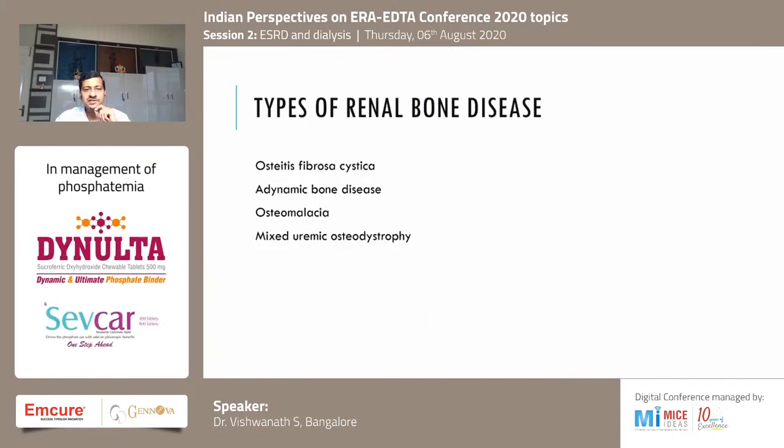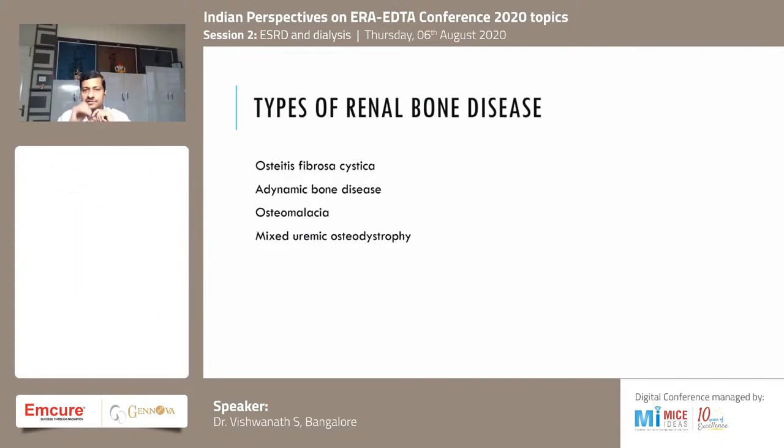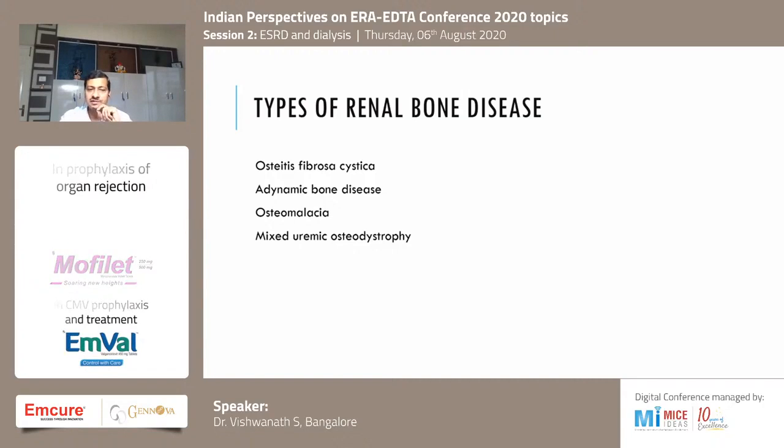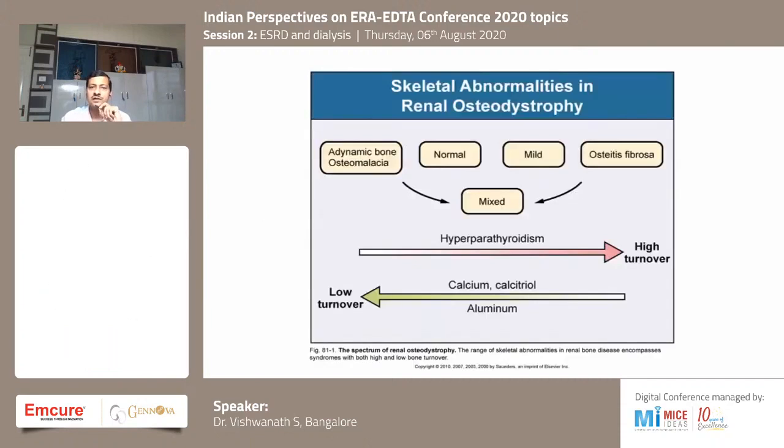Classification of renal bone disease, as you are all aware: one is mainly osteitis fibrosa, which all of us are aware of. Adynamic bone disease, which is increasing in recent times. Osteomalacia is less seen in CKD patients, and there can be a mixed uremic osteodystrophy. This is the pathogenesis and pathophysiology.